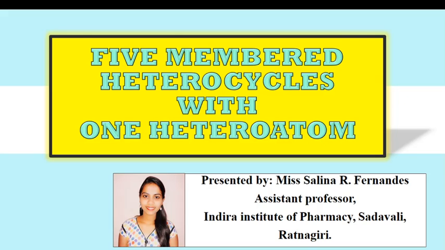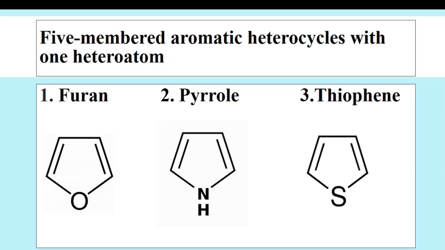Hello friends, in today's lecture we are going to see 5-member heterocycles with one heteroatom. The three most important heterocycles are furan, pyrrole and thiophene, which contain only one heteroatom. Furan contains oxygen as the heteroatom, pyrrole contains nitrogen, and thiophene contains sulfur.